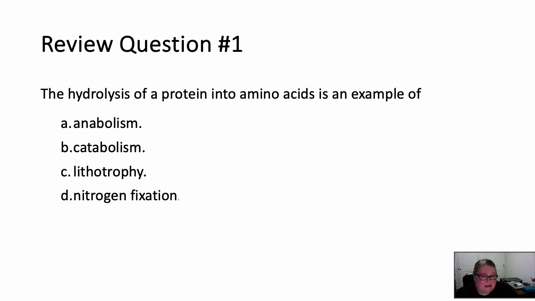Okay, the answer to this is B, catabolism. So whenever we're breaking bonds, right, lysis means to break. So we're taking a protein, which is a large molecule, and we're breaking it into smaller molecules, aka amino acids. But this is the definition of catabolism. So the answer is B. Now, if it was the reverse, so if we were taking amino acids and making a protein, this would be anabolism.